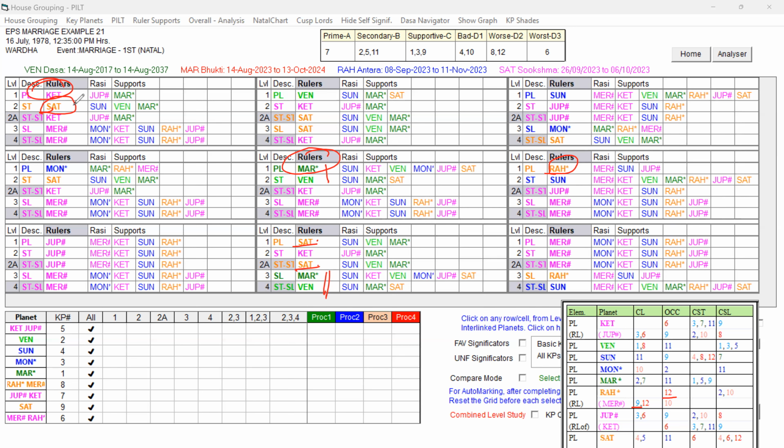But in Ketu Dasa, Saturn is not capable to give the marriage because Saturn is the star lord for Ketu, the unfavorable key planet of the Dasa lord Ketu is Saturn. That itself is ruling. It is not good. And now let us check the Mercury. So Mercury is free from the Saturn and also having the other key planet Mercury.